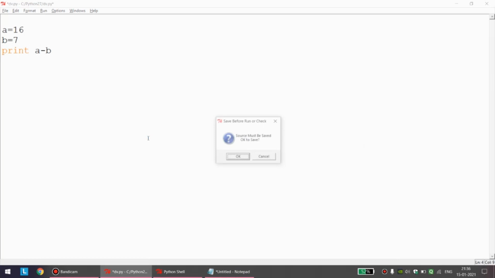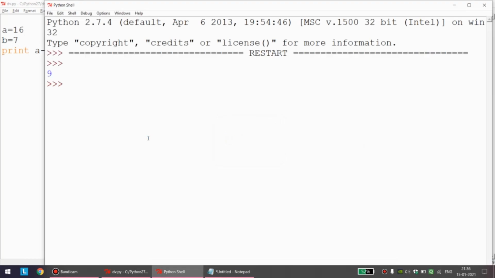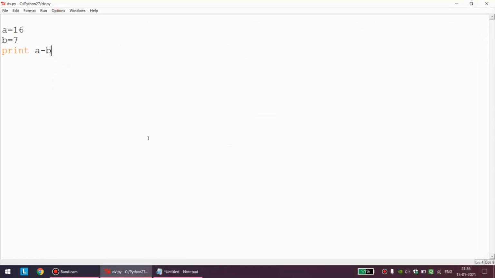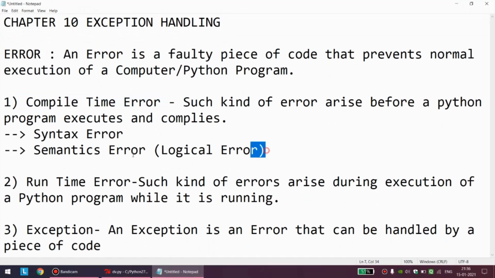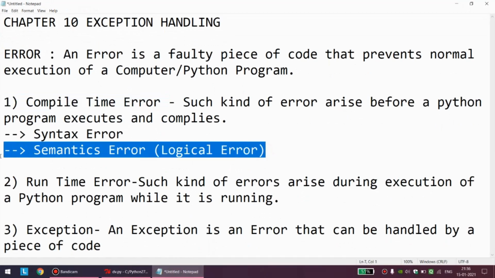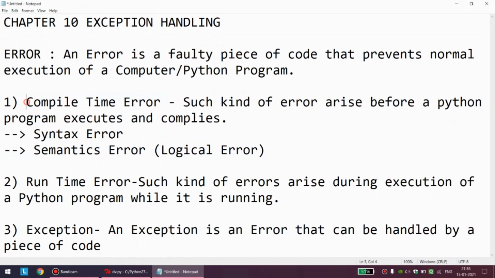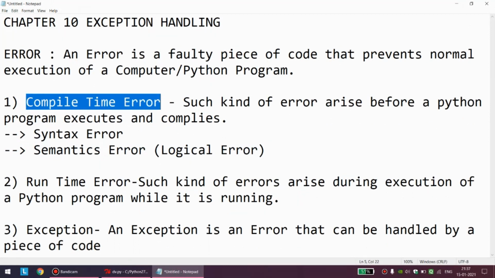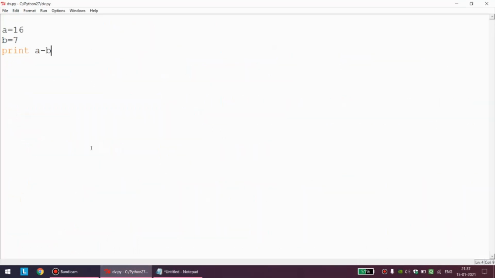So even though my program will work smoothly without any error, the logic of the program is entirely wrong. My program was for adding two numbers, I am subtracting two numbers. So even though the program is running, the logic of the program is totally wrong. This is what we call semantics or logical error. I know you might be thinking on the spot that, sir, just now you told that compile time error does not allow the program to run, but here you are telling that with semantics error the program will run.